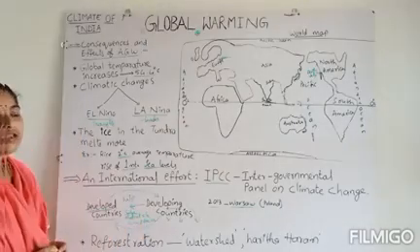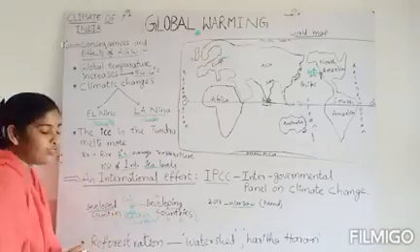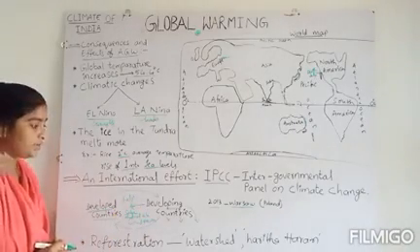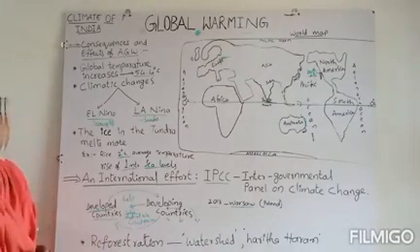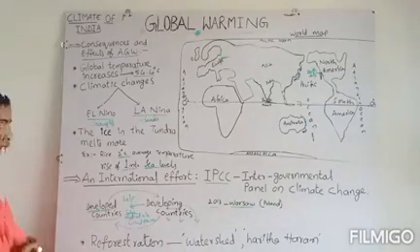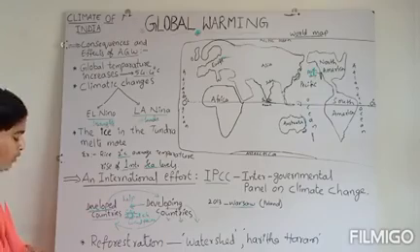So we can reduce global warming by reducing the emission of greenhouse gases, carbon dioxide and methane, by using these energies, these electricities.